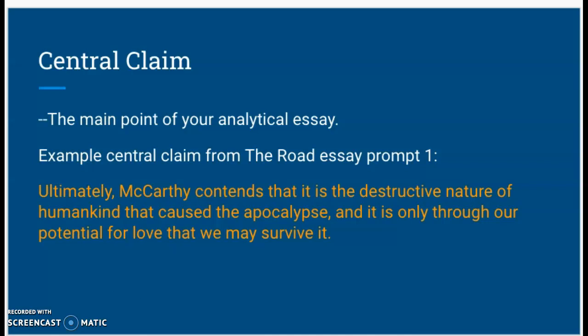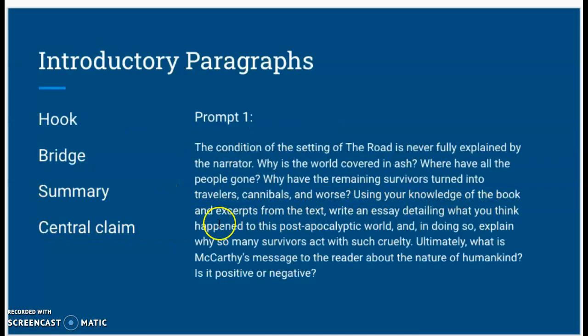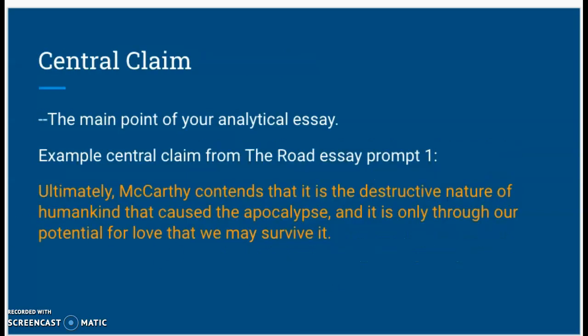And now you're going to see that my central claim does a pretty good job of answering that big question of prompt 1. Prompt 1 asks, why are so many survivors acting with such cruelty in the novel? And ultimately, what is McCarthy's message to the reader about the nature of humankind? Is it positive or negative? In my central claim, I've essentially answered that question. I've said, ultimately, McCarthy contends that it is the destructive nature of humankind that caused the apocalypse, and it is only through our potential for love that we may survive it, meaning that it is humankind that destroyed the world, but also it is humankind that could build it back up again.